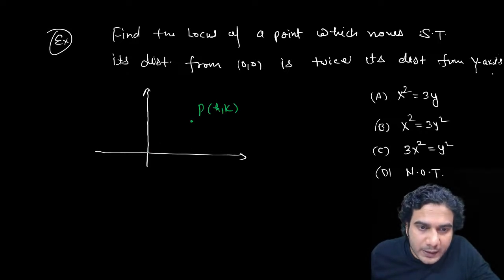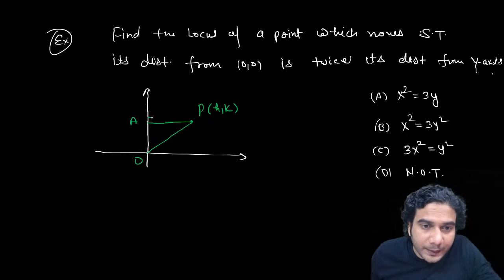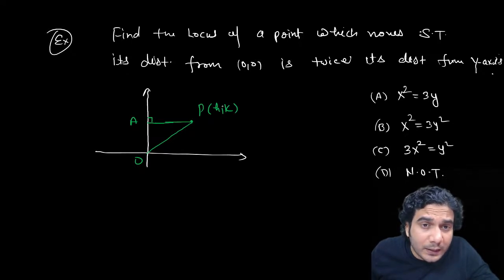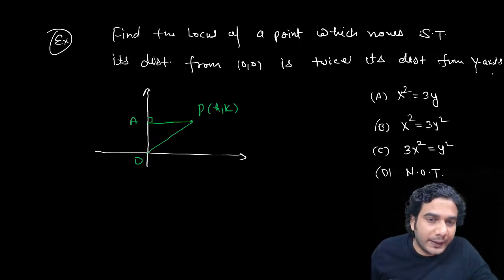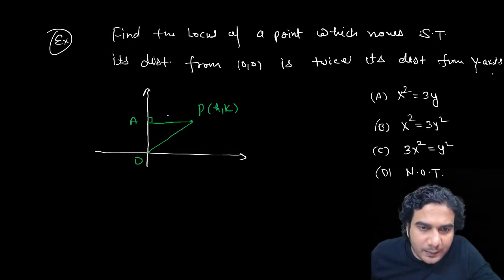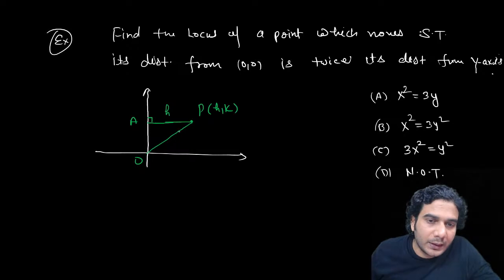Now apply the given conditions. You need to write that PO, the distance from origin, is twice the distance from y-axis. PA is the perpendicular distance. Whenever you are writing a distance from a line, it is always the perpendicular distance. Even if it is not mentioned, you'll assume it is perpendicular distance. What is this distance PA? PA is basically the x coordinate of point P, so that is h.